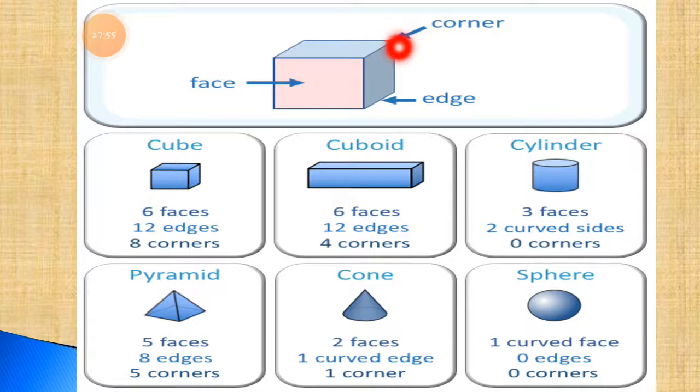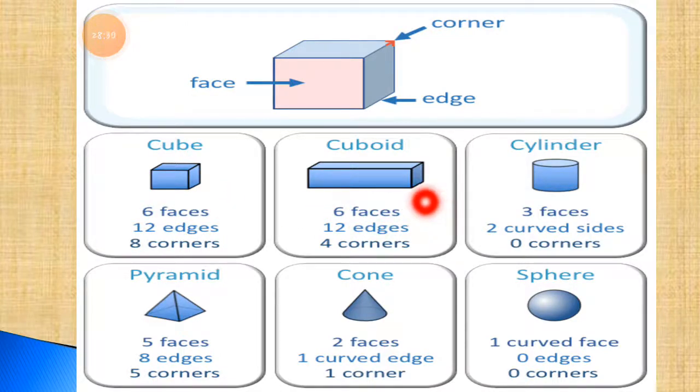How many corners are there? 1, 2, 3, 4, 5, 6, 7, 8. So many corners are there, but it is just information. We will learn more in the next pictures. Here is the cube. It has 6 faces. These 6 faces are there, edges are 12 and corners are 8. This is very important information.